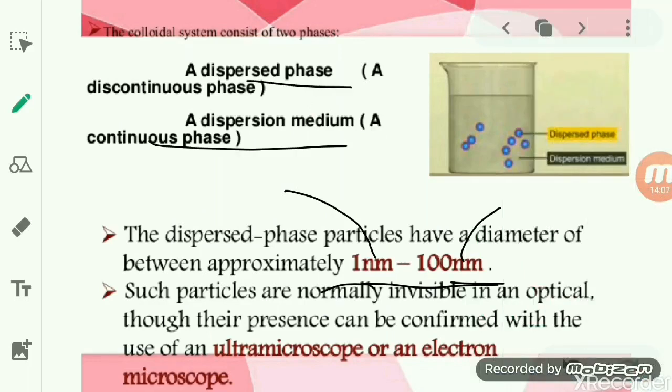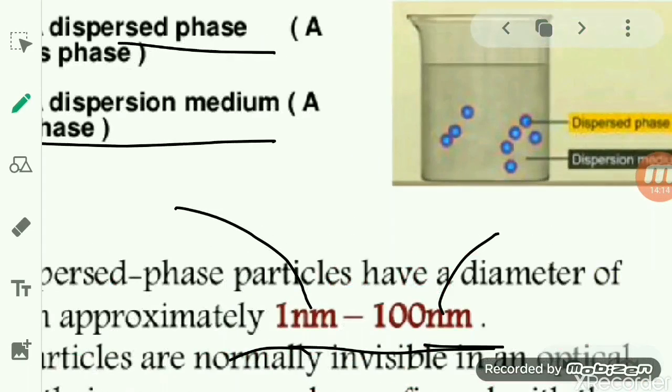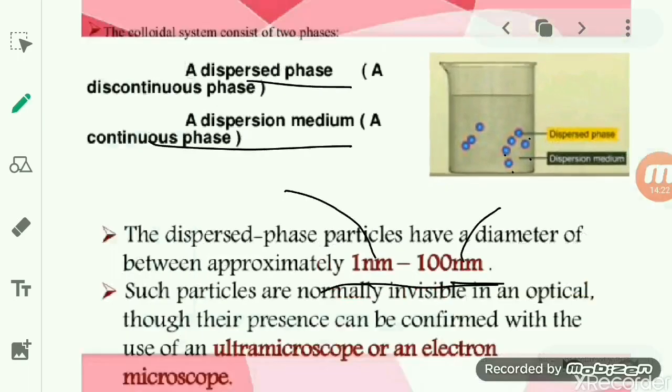We had discussed two things, that is the dispersed phase and the dispersion medium. Dispersed phase, as you see in this picture, this is a solution in which solid particles are there and a solvent is there. The solid particles present in the solvent are termed the dispersed phase or the discontinuous phase.